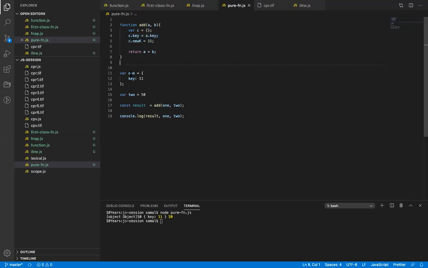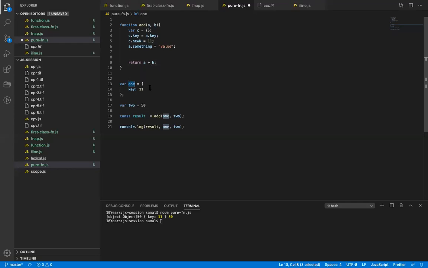All right. So I passed the object right here, okay? a is received as an object. Okay? If I do a dot something, let's say value. Okay. All right. Now, what will be the value of this object? 1. The object will have key 11 passed in it, sir. Okay. And after I call this function, what will happen?